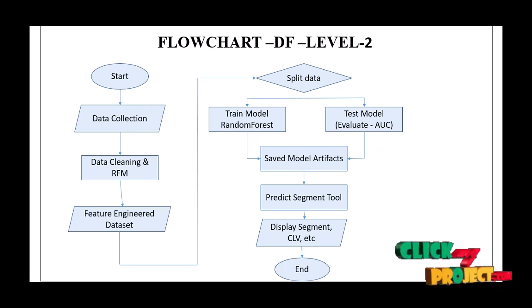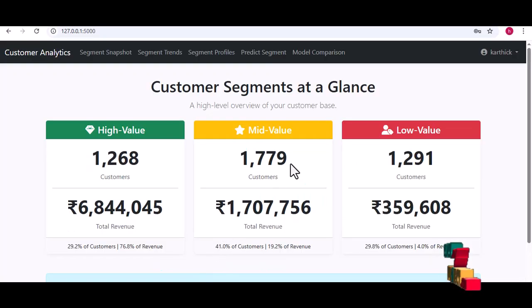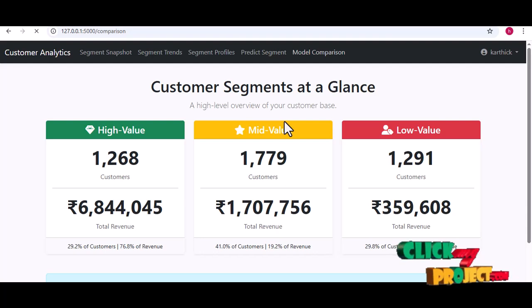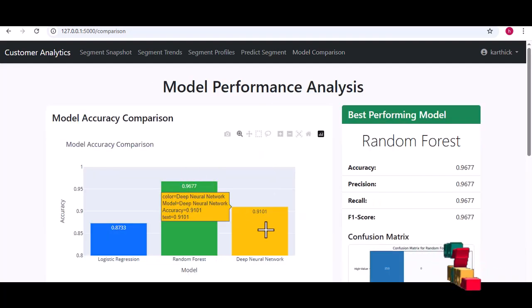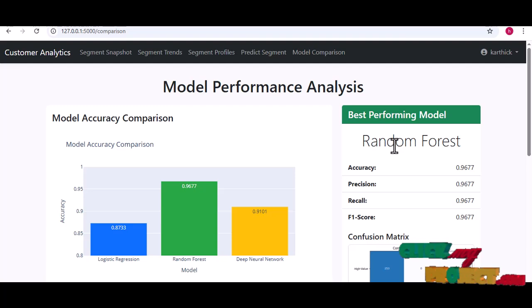And then next, split data, 80% for training and 20% for testing. Then the steps in our application, the bar chart shows the result of testing multiple models and proves random forest is the best choice, as explained in the flowchart.